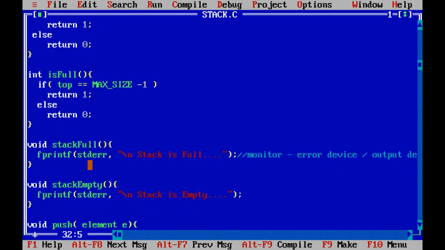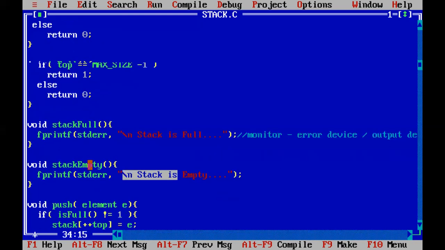Similarly for stack empty also we are using it like this. If the stack is empty, then we'll call this function to display stack is empty. So fprintf stderr comma stack is empty. This info will be displayed in the standard error device. Standard error device is nothing but the monitor.